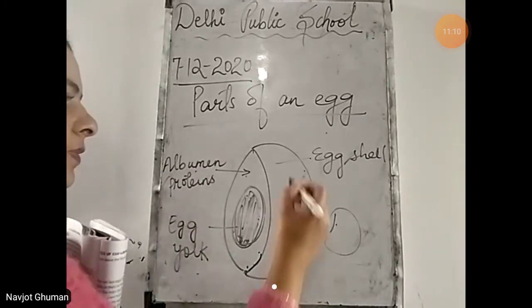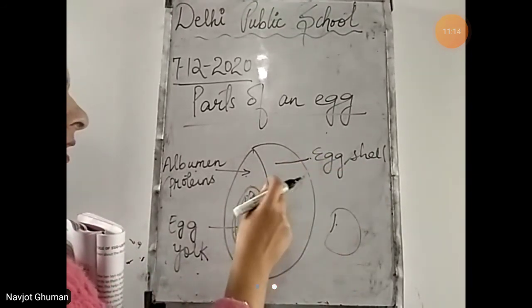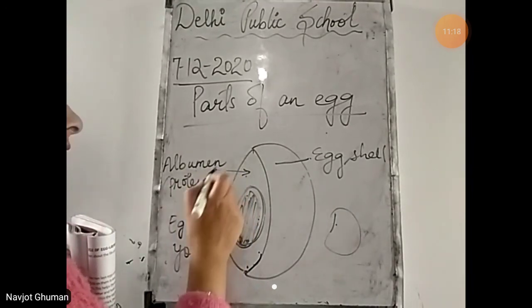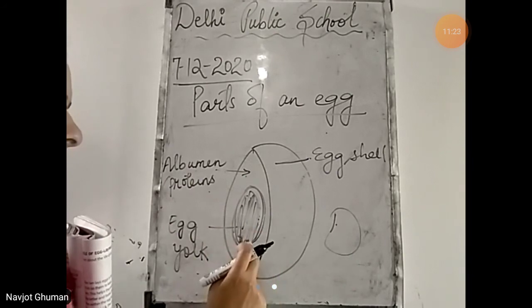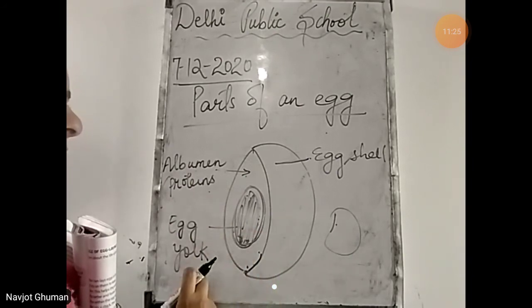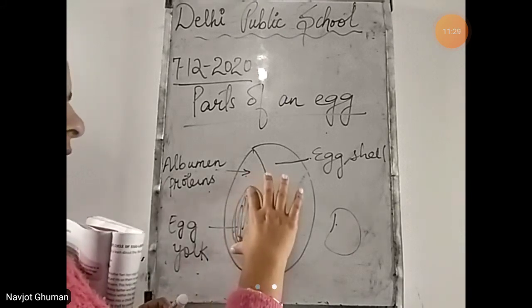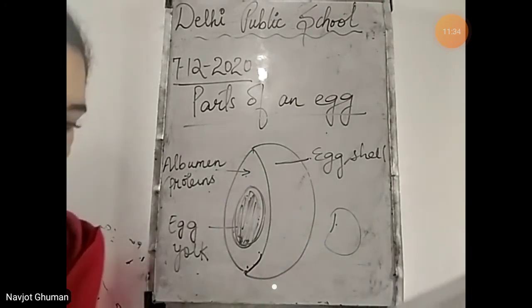I'm again telling you, the outer thin protective covering of the egg is called eggshell. Then inside it is a white color substance, that is albumin. It is rich in proteins. Then there is a yellow colored substance, that is the yolk, and it is rich in fats, vitamins and minerals. And it contains food for the growing baby, that is present inside the egg.